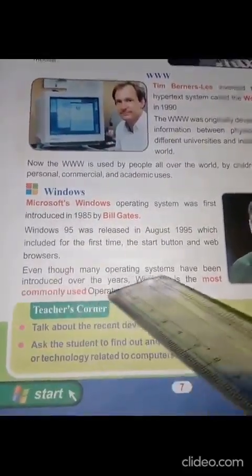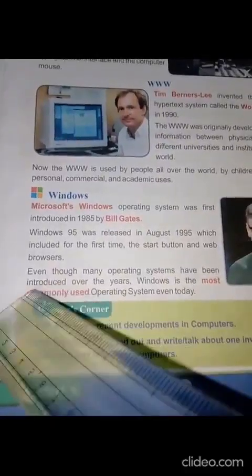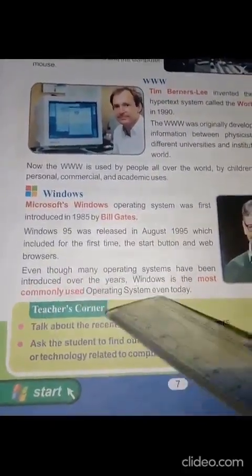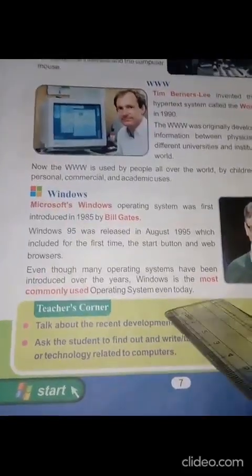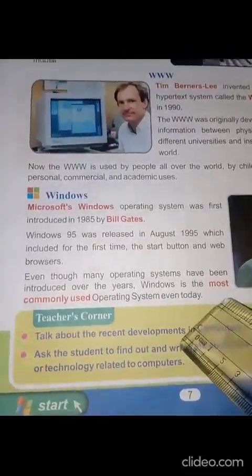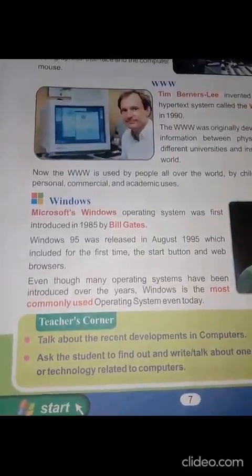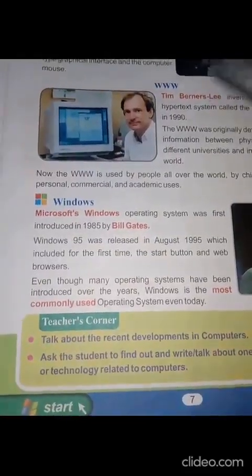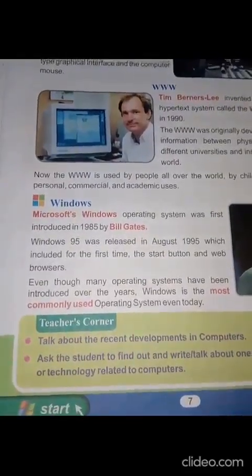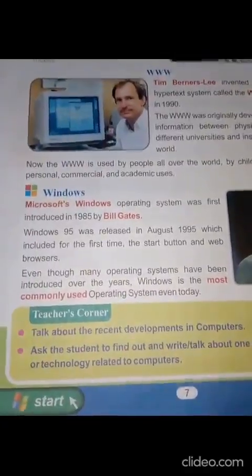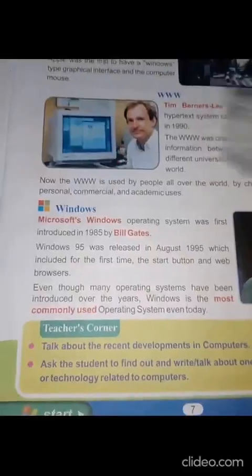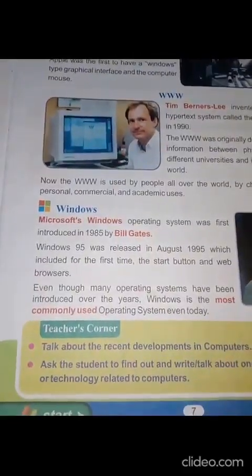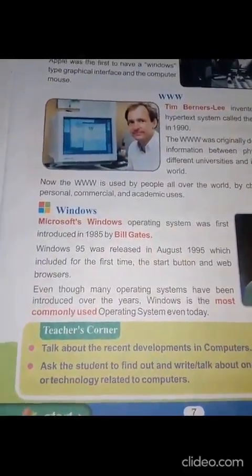Even though many operating systems have been introduced over the years, Windows is the most commonly used operating system even today. There are many operating systems, like Apple OS, but Windows is the most commonly used operating system.